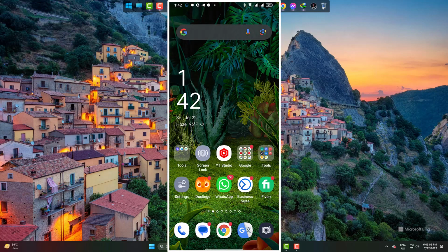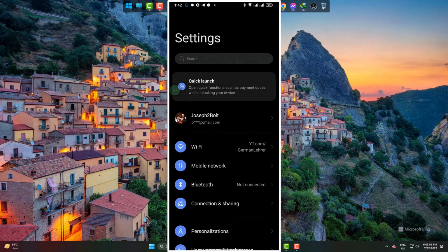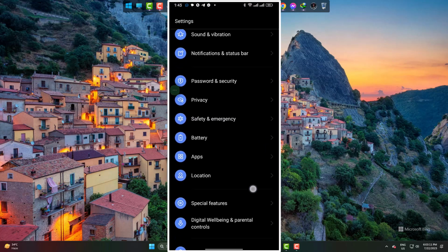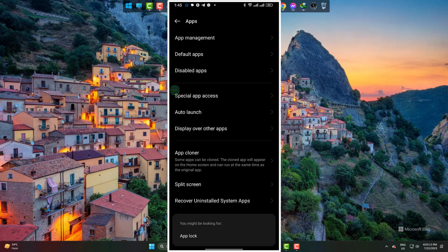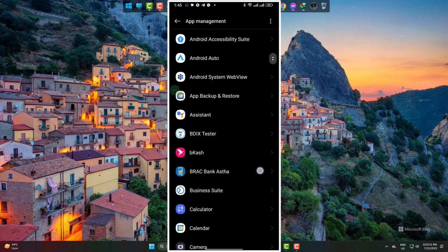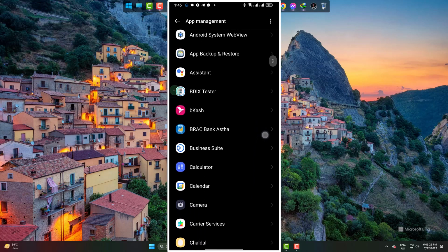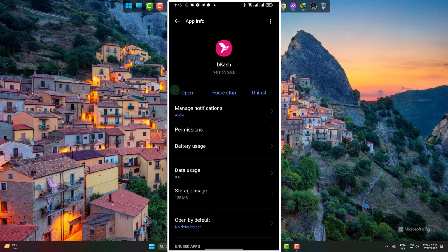On your Android phone, go to Settings. Scroll down and look for Apps. Go to App Management. Now find the apps that cause notifications and sounds. This is the one. Going to manage notifications.